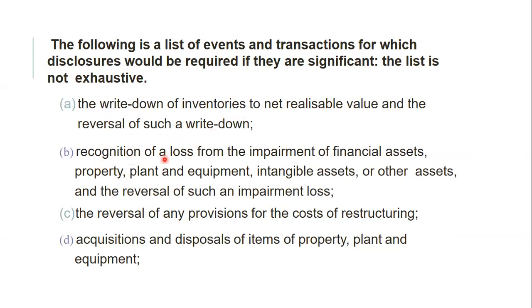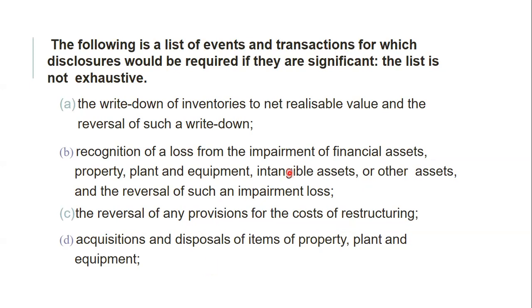Then recognizing of loss from the impairment of financial assets, property, plant and equipment, intangible assets or other assets, and the reversal of such an impairment loss, the reversal of any provision for the cost of restructuring, then acquisition and disposal of items of property, plant and equipment.